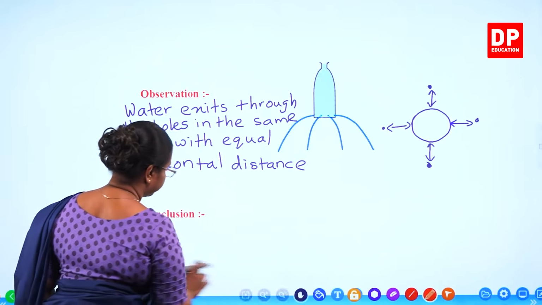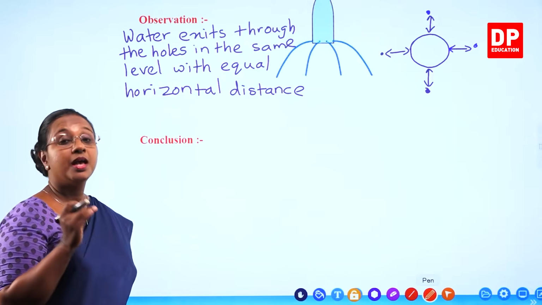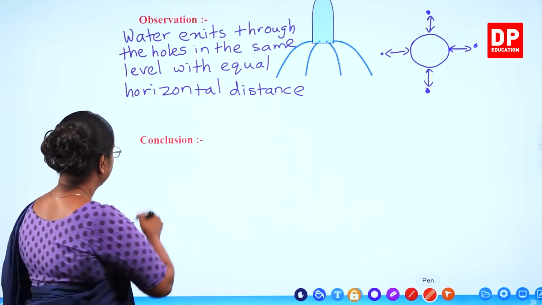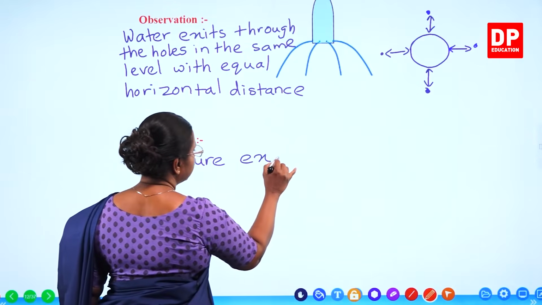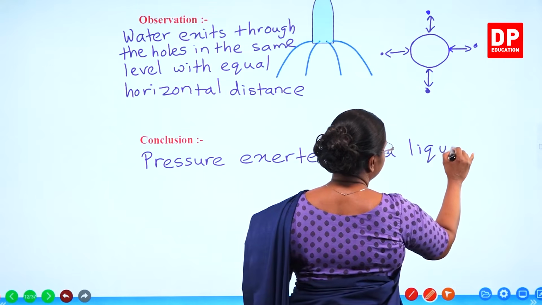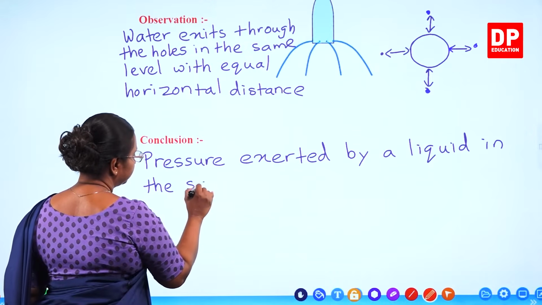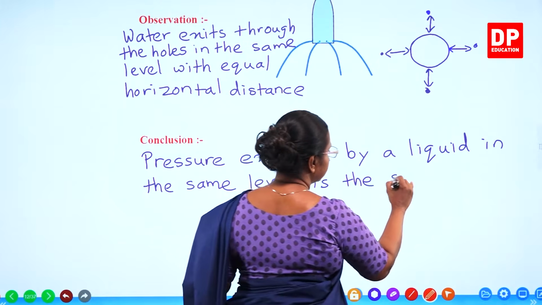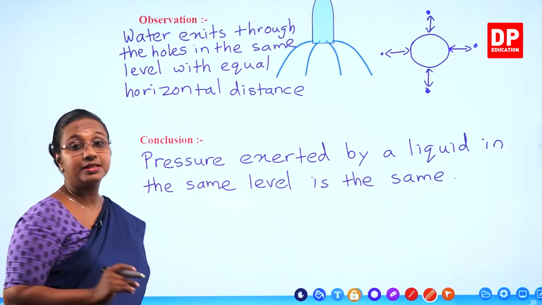So from that, again we can conclude. What can we conclude? Pressure exerted by a liquid at the same level is the same. Pressure exerted by a liquid in the same level is the same. So that is how we can conclude from this activity.